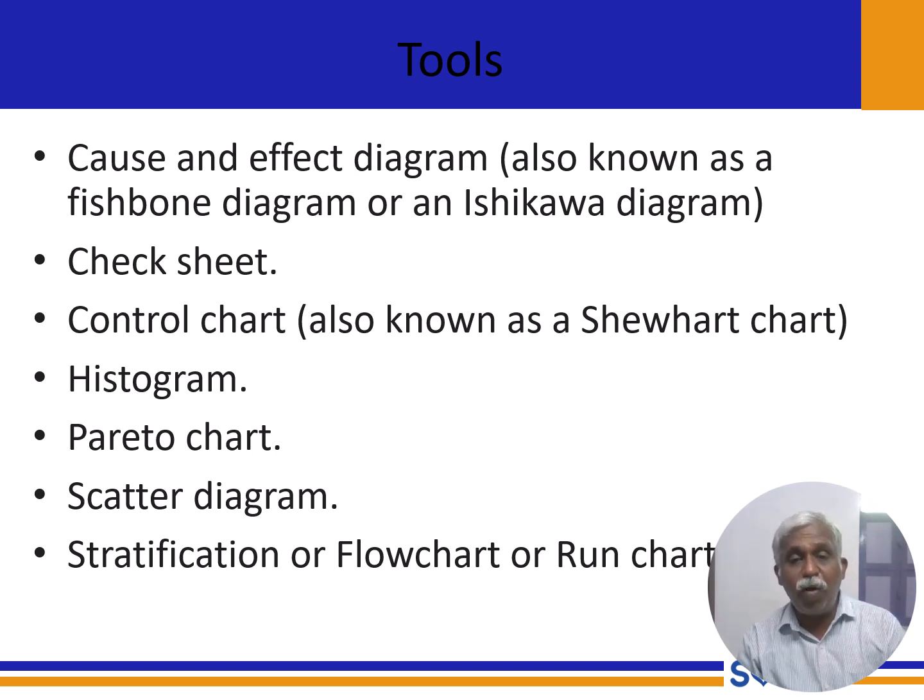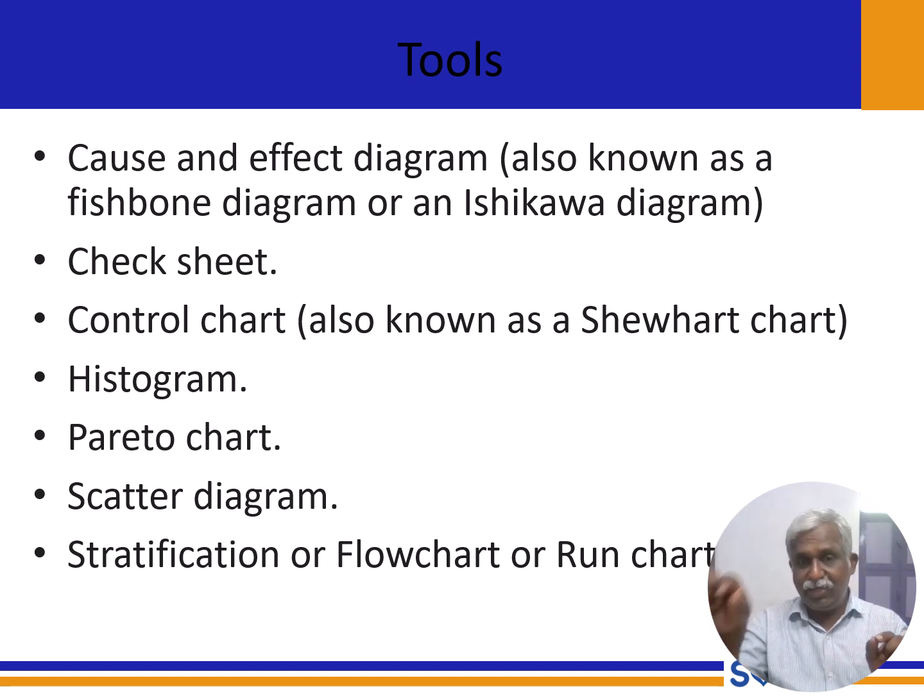Now, an important QC tool is the cause and effect diagram. Sometimes we call it the fishbone diagram. We have an arrow. This is our goal. We need to achieve that goal. For that, we have some cause. Based on the cause, what is the effect?